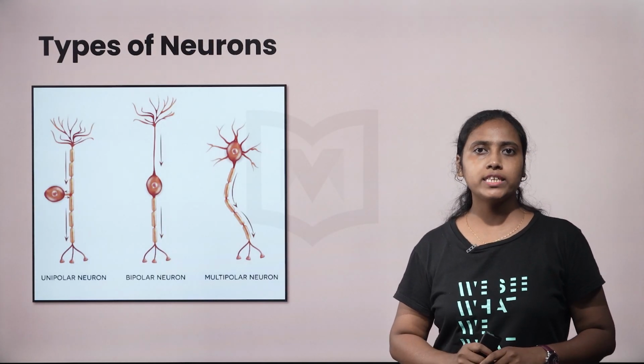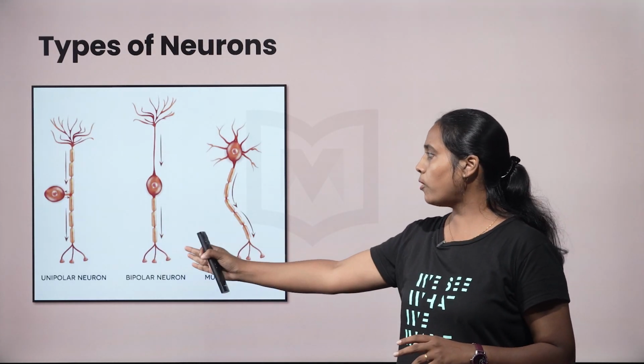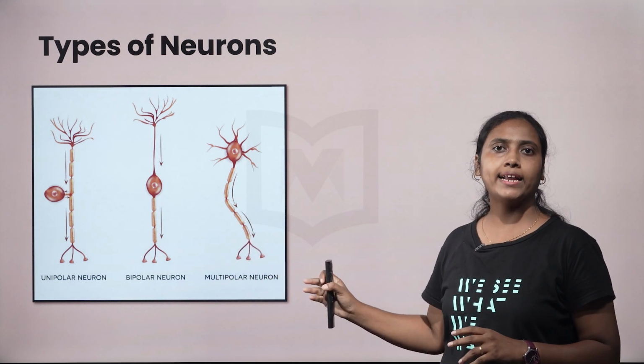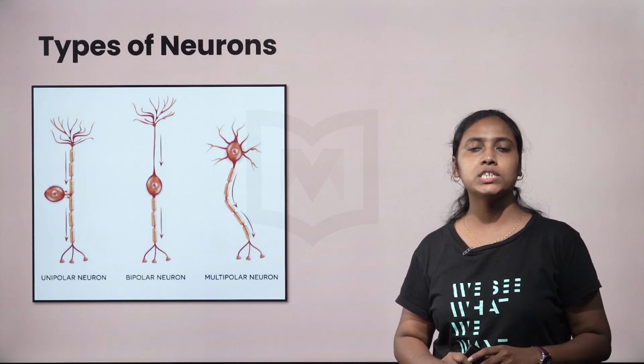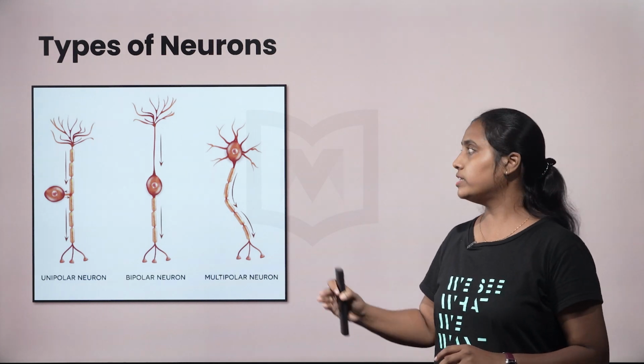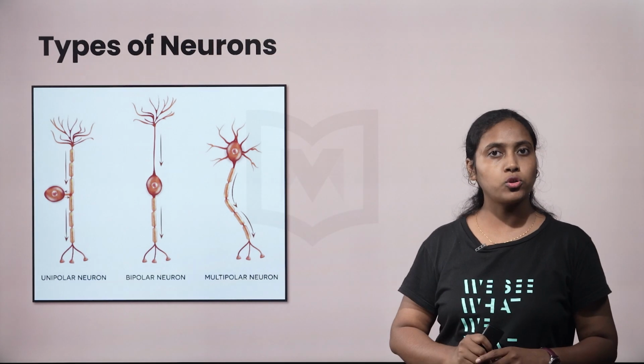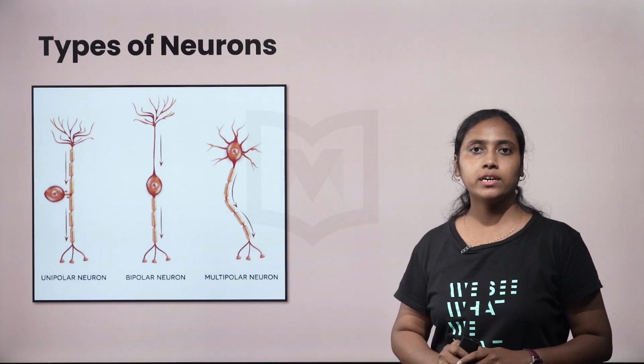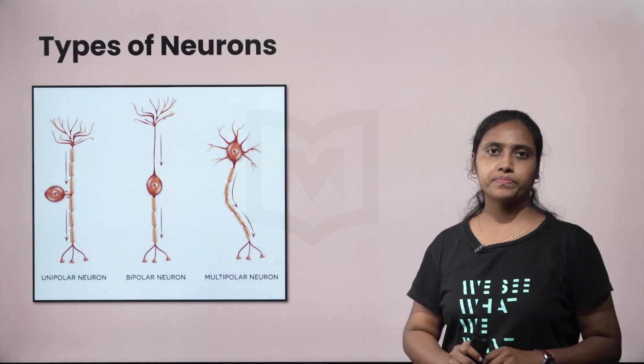We can categorize neurons as unipolar, bipolar, and multipolar neurons based on the number of dendrites and axons. Let us check each one of them now.